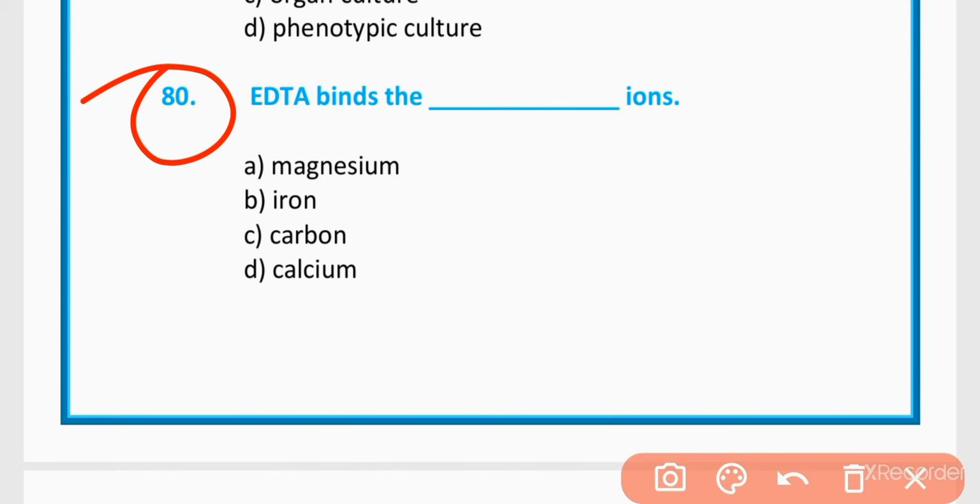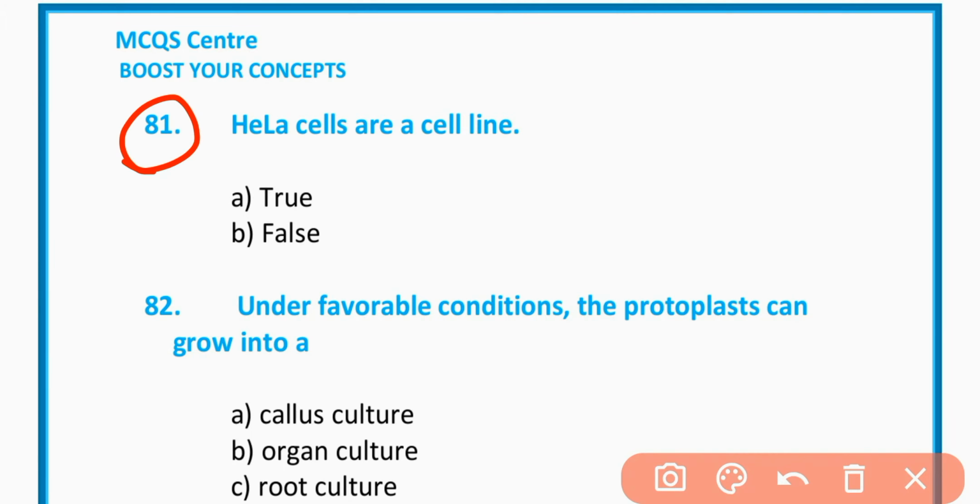MCQs number 80. A data bind the ions, magnesium ions, iron ions, carbon ions, or calcium ions. The correct option is